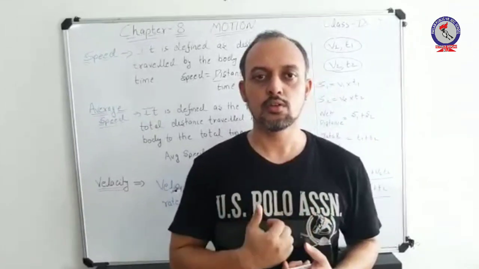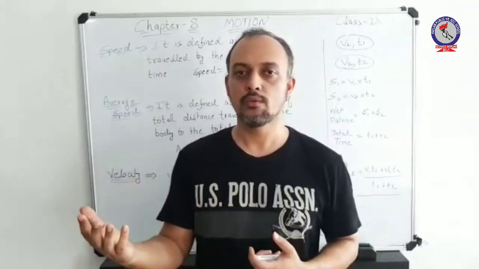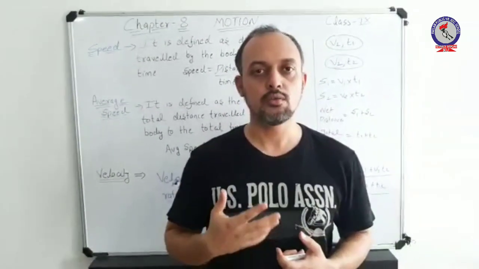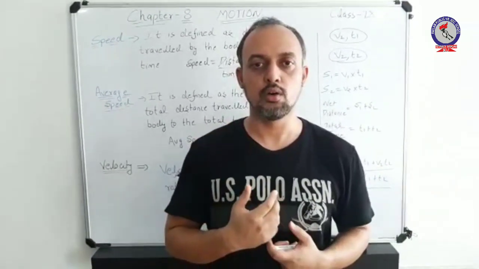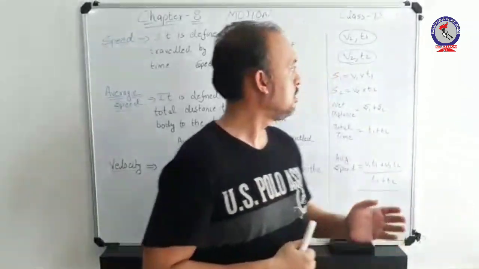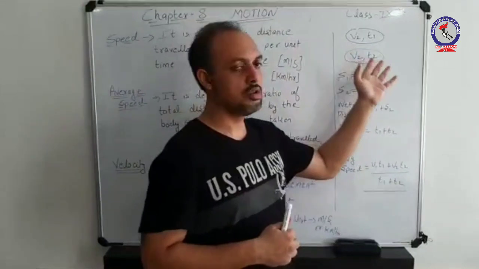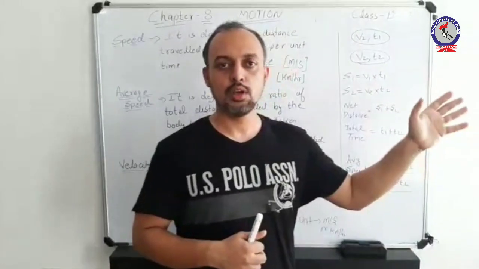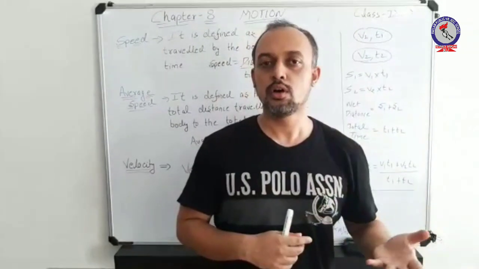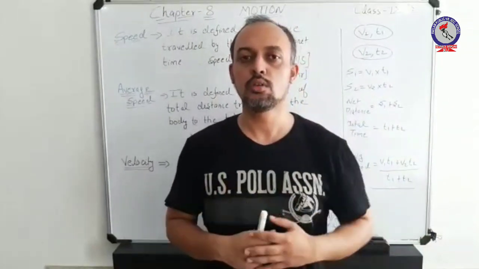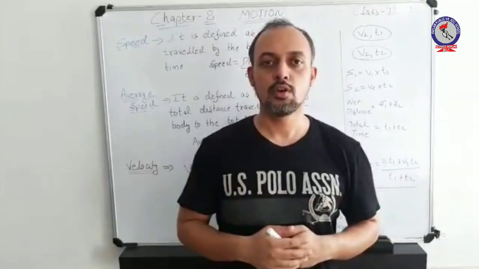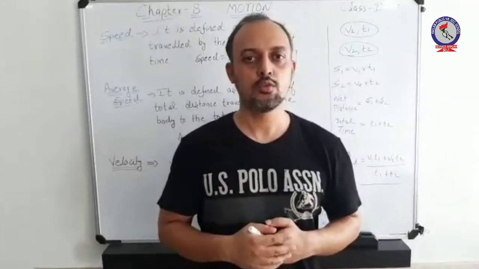In the way we have calculated average speed, you can also calculate average velocity considering the same cases. But remember one point: if the object is returning to its same point, its displacement becomes zero. Hence, average velocity under this condition will also be zero.